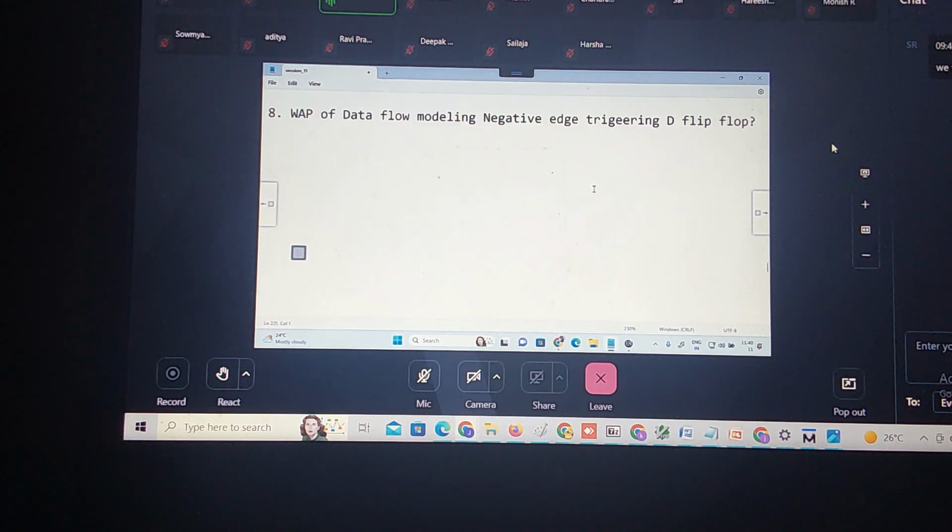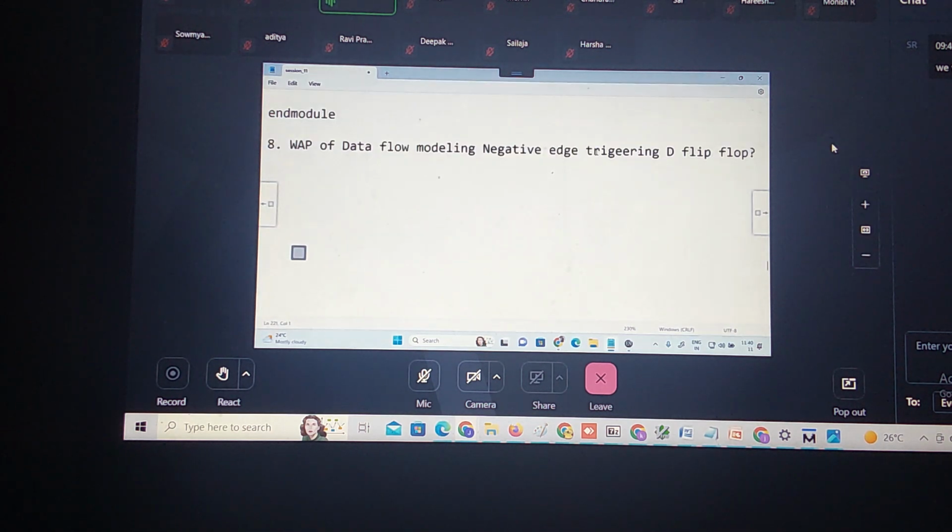So what is the negative edge triggering D flip flop? Go to write a data flow modeling for this negative edge triggering D flip flop. What is an edge triggering flip flop? What are the types of edge triggering flip flop? Positive edge triggering flip flop and negative edge triggering flip flop.